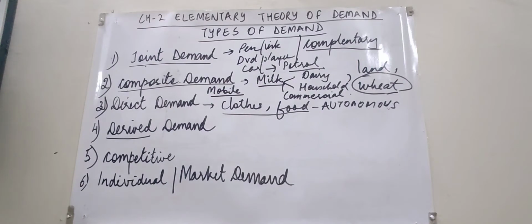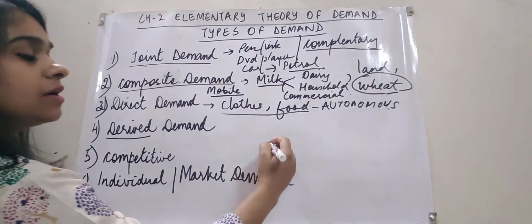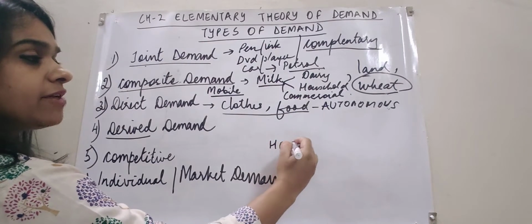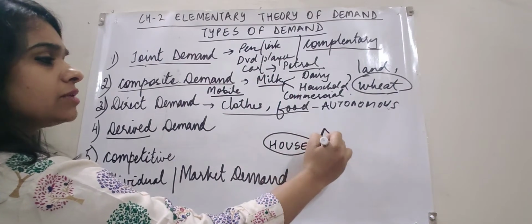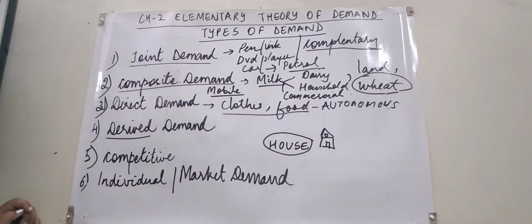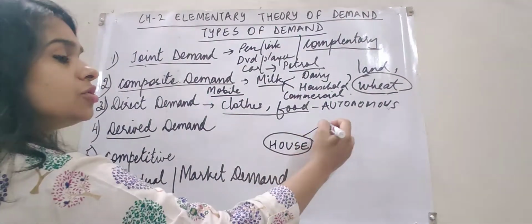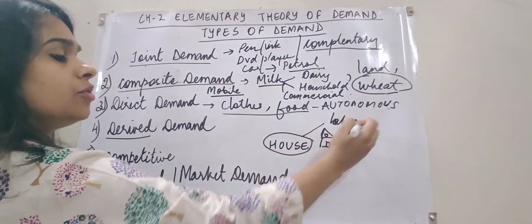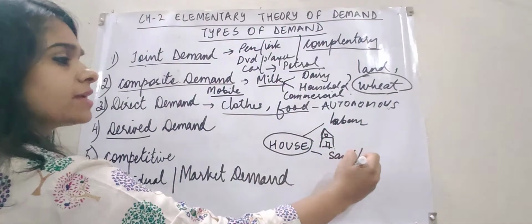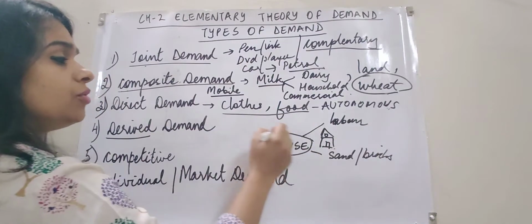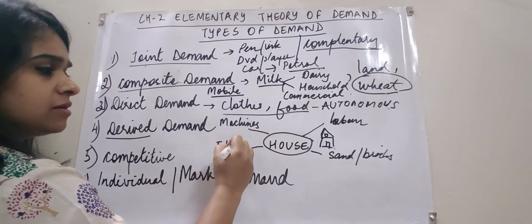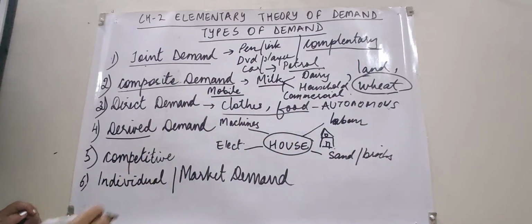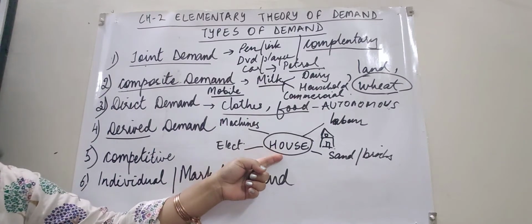For example, let me take a very simple example. If you have to construct a house, this is a house that you want to construct. Now, if you want to construct a house, you need labor, you need sand and bricks, you need some machines, you also need electricity. So these are the things that are needed for the construction of a house.